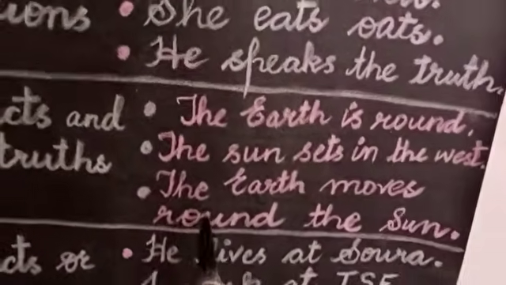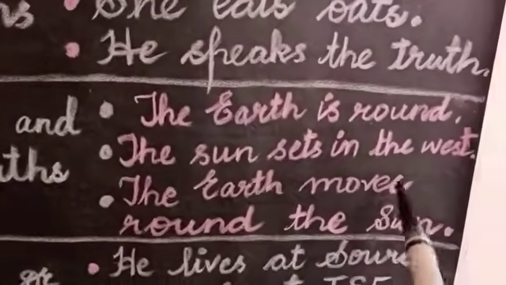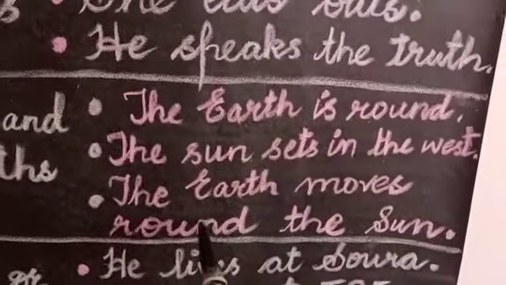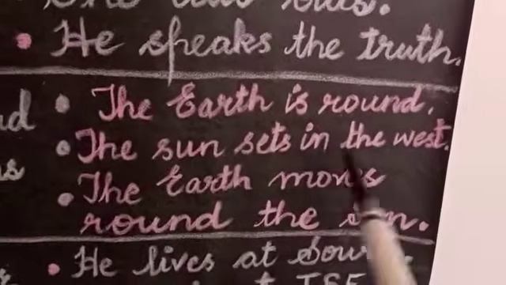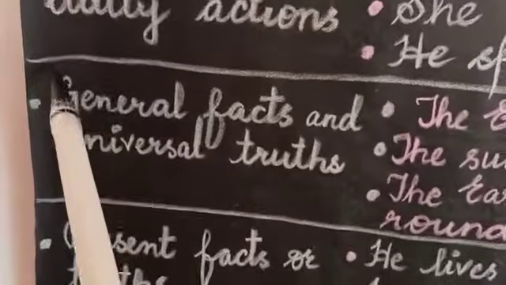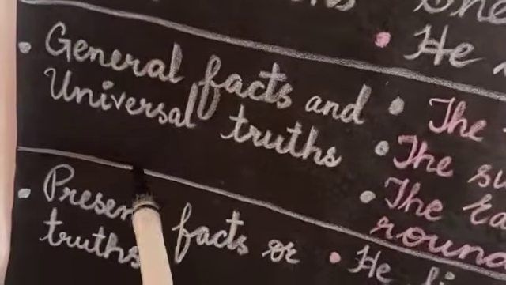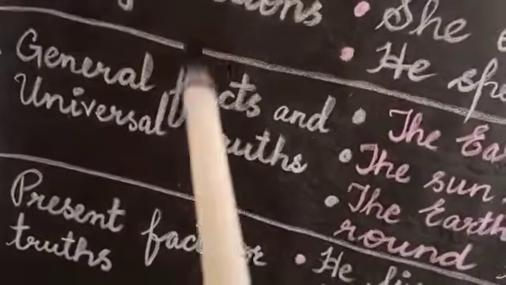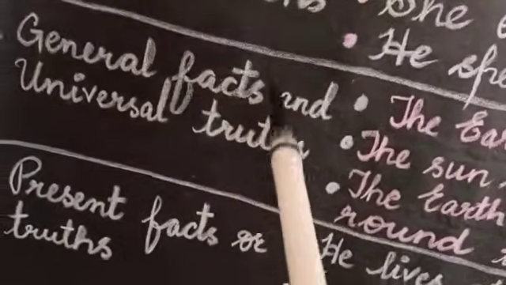Now third example, the earth moves round the sun. Now you all know the solar system and how planets revolve around the sun. So earth is also one of the planets. So you all believe that the earth always moves around the sun. So you remember that whenever you have to talk about general facts and universal truths, such statements which are accepted worldwide, which have universal validity, at that time you are going to use which tense? Simple present tense.